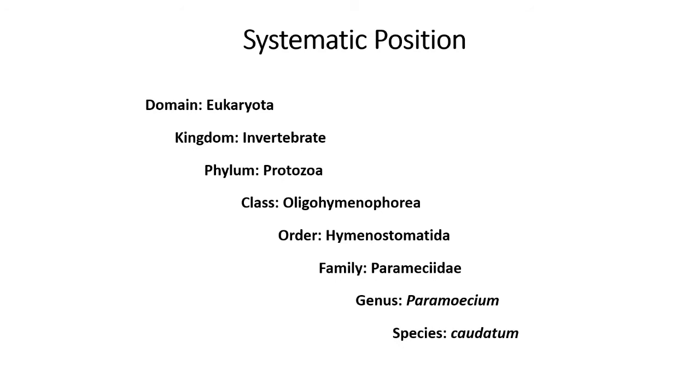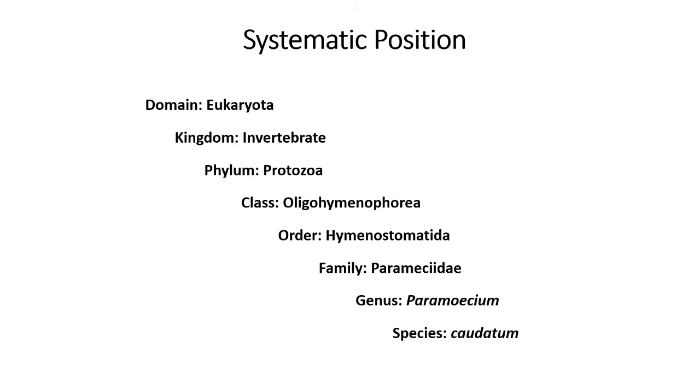Systematic position is nothing but a place of organism in a classification criteria. Generally, Paramecium is placed in domain Eukaryota because a true nucleus is present in a cell. Paramecium is a eukaryotic organism. It is a single cell organism and a single cell possesses a true nucleus. So it is placed in domain Eukaryota. Second, kingdom Invertebrata. Why is it placed in kingdom Invertebrata? Because of absence of vertebral column, it is placed in invertebrate.